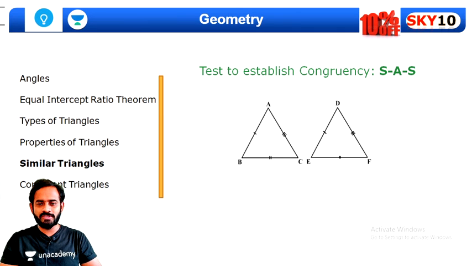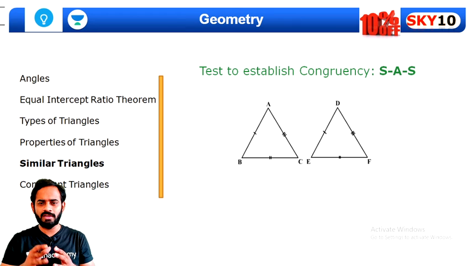Now tests to establish congruency. First of all, I'll explain what we mean by a congruent triangle. A congruent triangle is nothing but one where all the corresponding sides are equal and the corresponding angles are equal. That is, the entire triangle is the same. Their areas will also be the same. So this is called a congruent triangle.